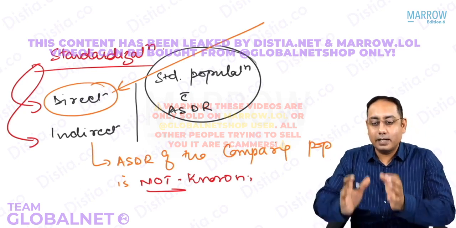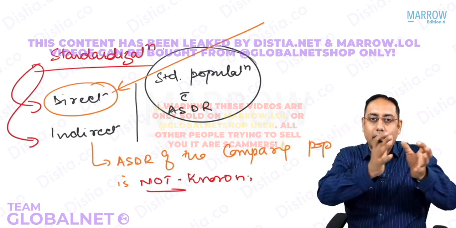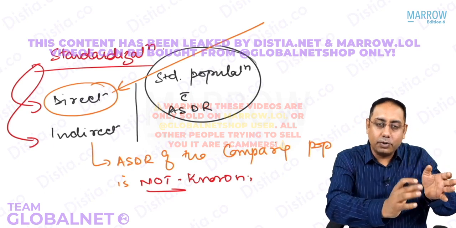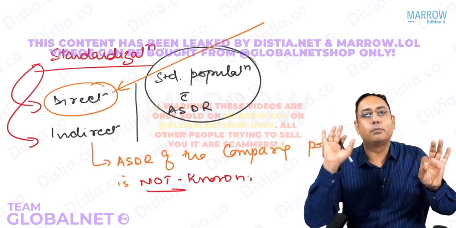So when do you do direct standardization? This is the standard population. I will do direct standardization if the age specific death rates of my comparing population is known. I will compare them directly with the standard population.